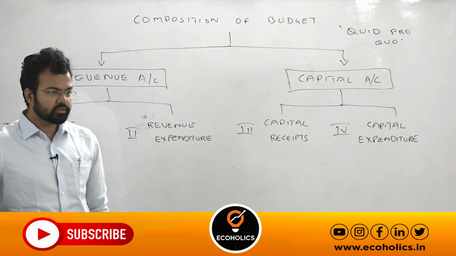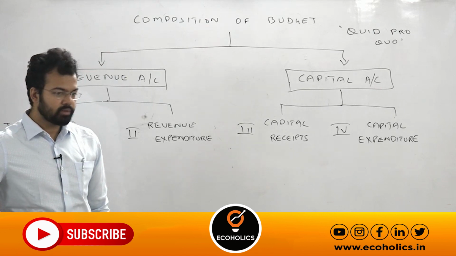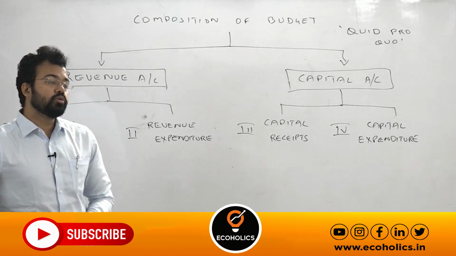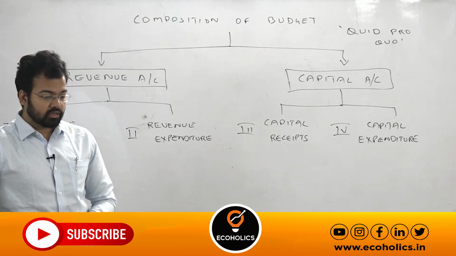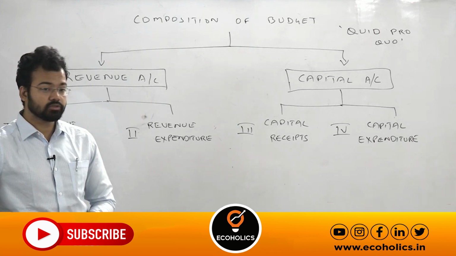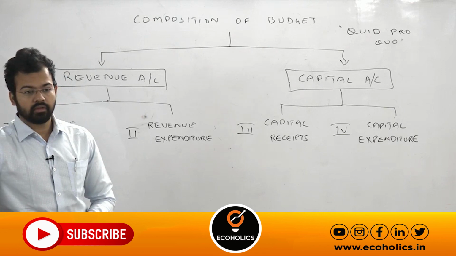So suppose you are spending some money in order to control a particular flood or tsunami. When you go to Rameshwaram, around 35 kilometers away there is one town called Dhanushkodi, which is near Sri Lanka.